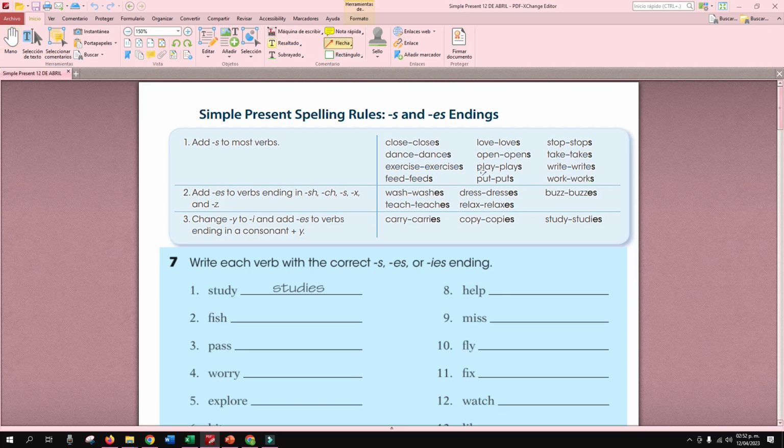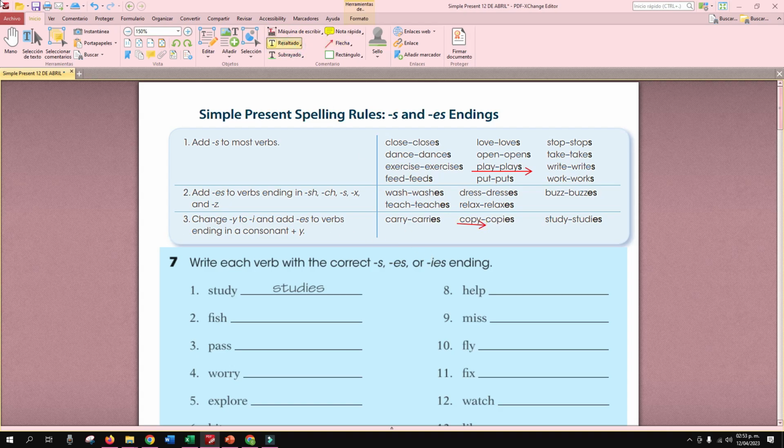Acá tenemos play, ¿ven? Es vocal Y. Entonces, en este caso, usted solo va a agregarle la S. Caso diferente, como acá: consonante Y, ahí sí. Hacemos el cambio de la Y por I y agregamos ES.